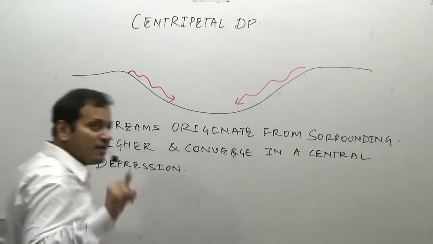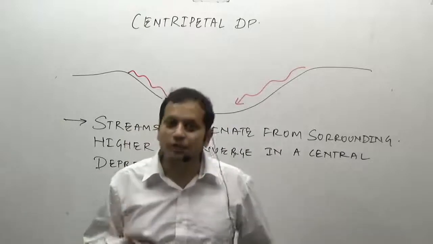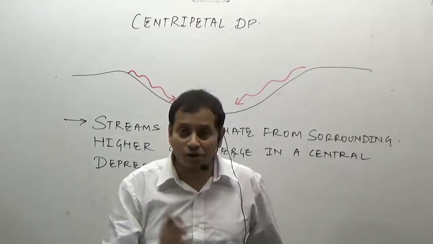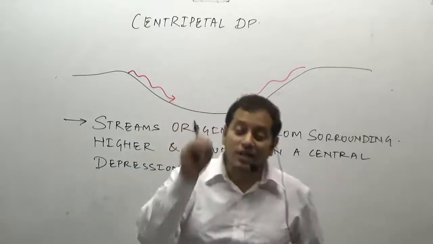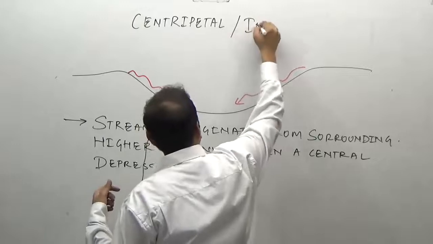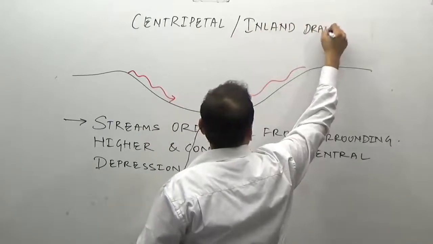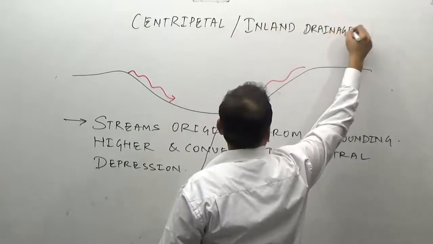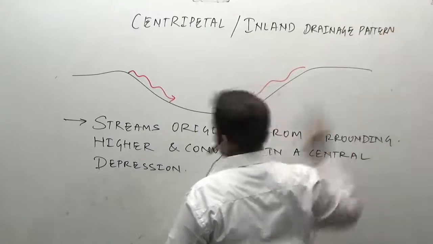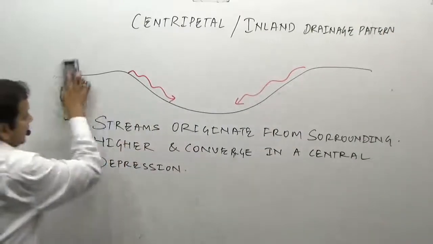Generally the depression may be in the form of a volcanic crater, a lake or a saucer-shaped topography, and such rivers do not go and meet the sea. So such a drainage pattern, you remember, is also known as an inland drainage pattern.